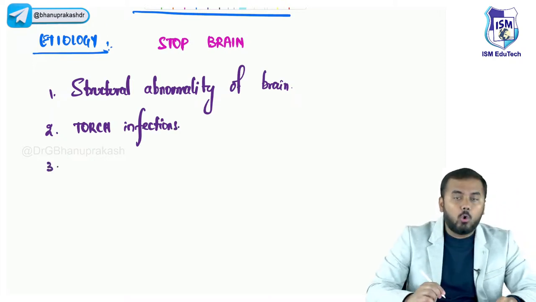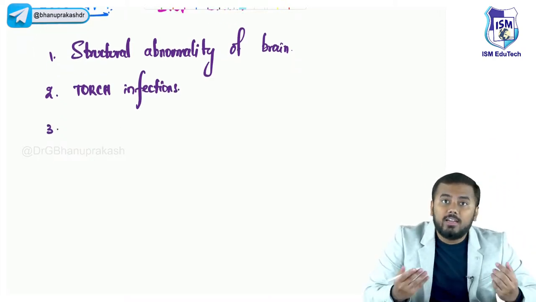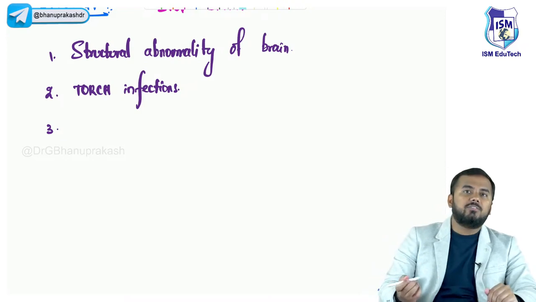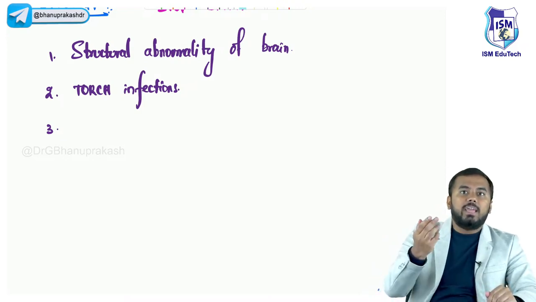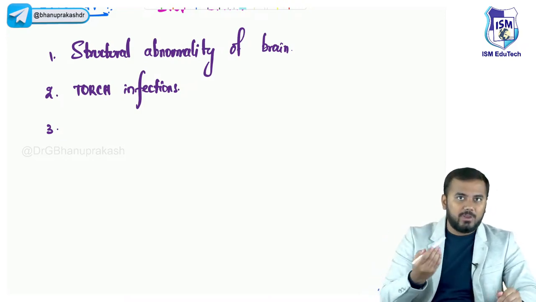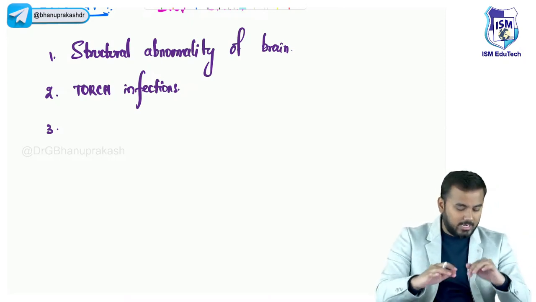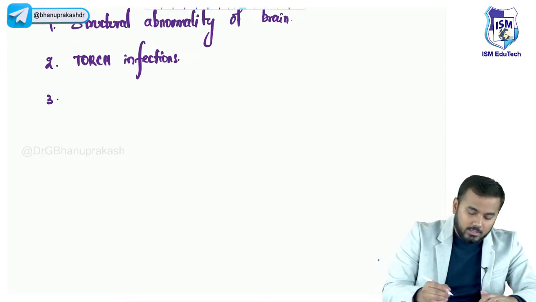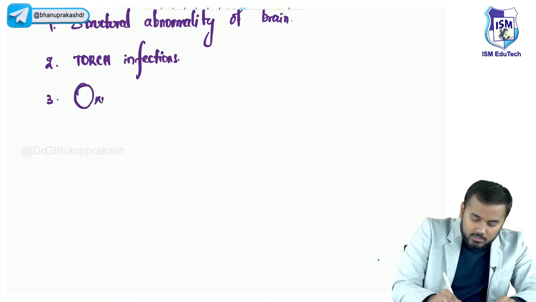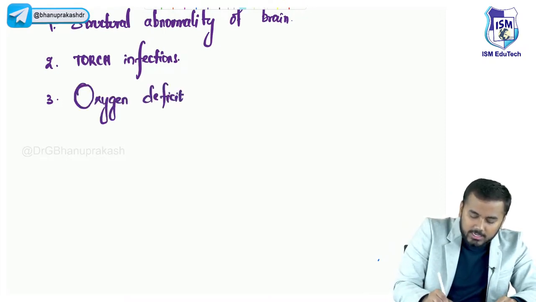After TORCH infections, O. O stands for oxygen deficiency. Oxygen deficiency means what? That would lead to HIE, hypoxic ischemic encephalopathy. We discussed it clearly in the previous videos, right? So O stands for oxygen deficiency or oxygen deficit.